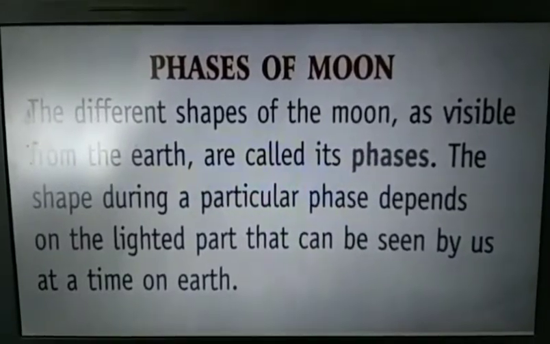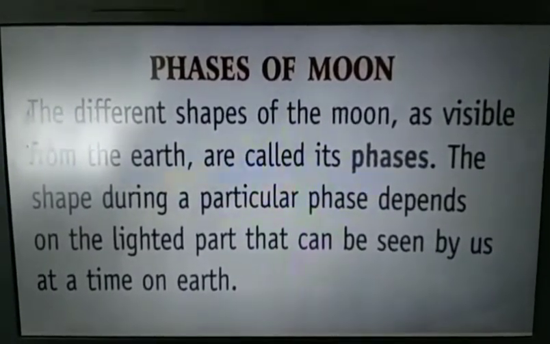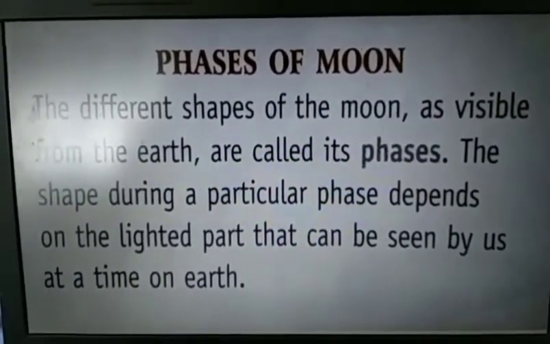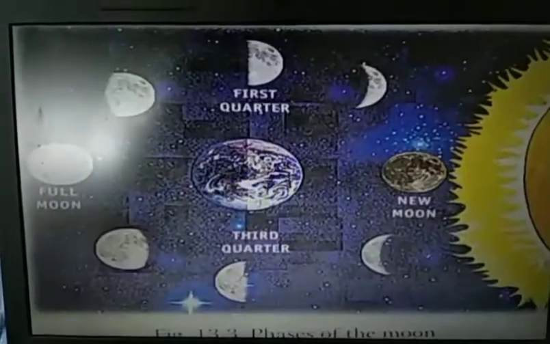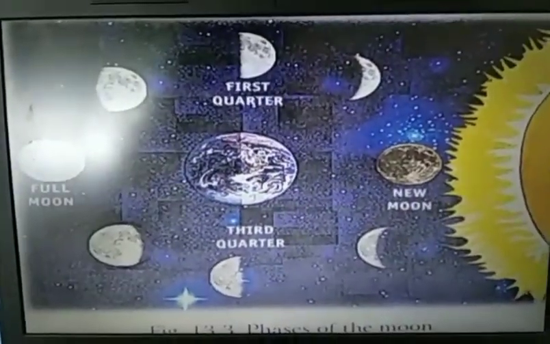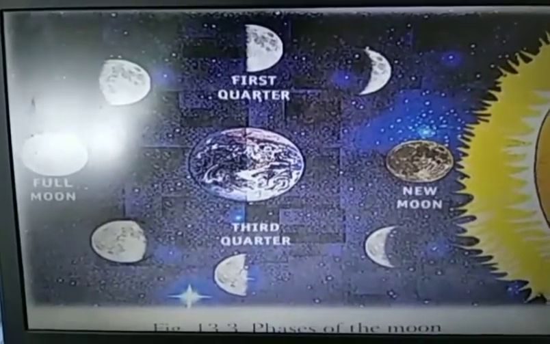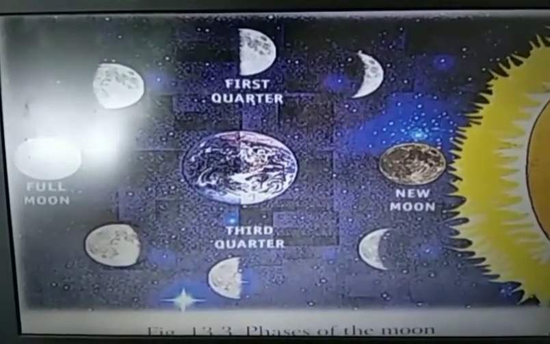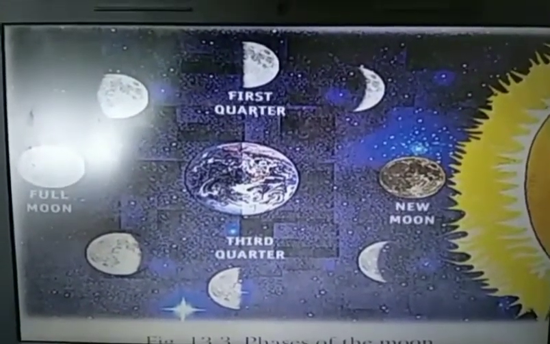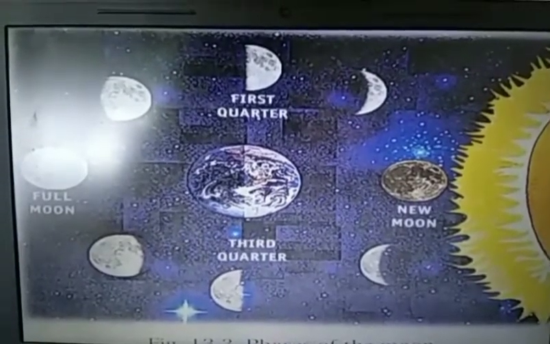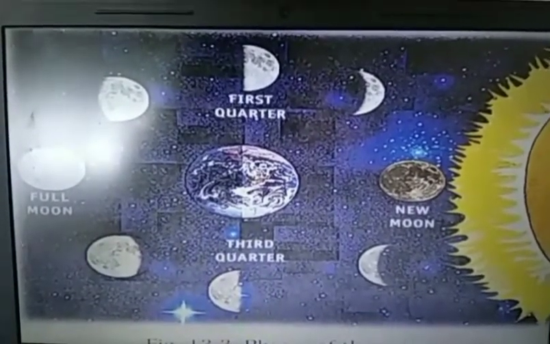Next topic is faces of moon. We see different shapes of moon every night. Here you can see how moon looks different every night. It is because of how much sunlight is reflected by moon on the surface of the Earth.